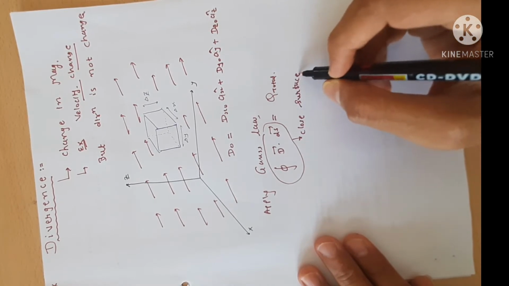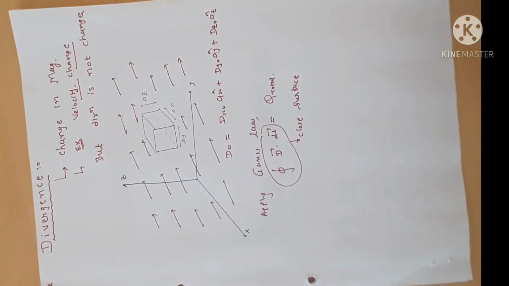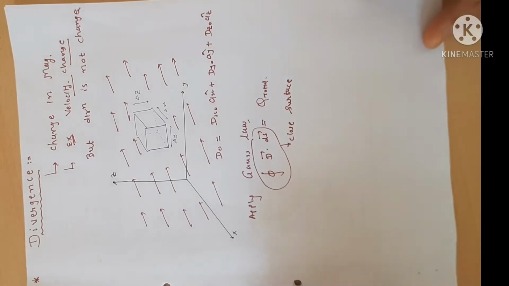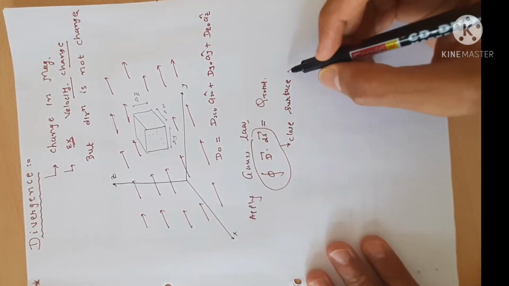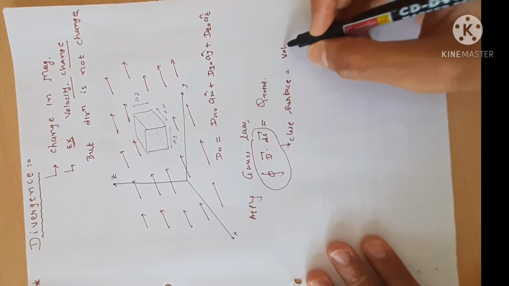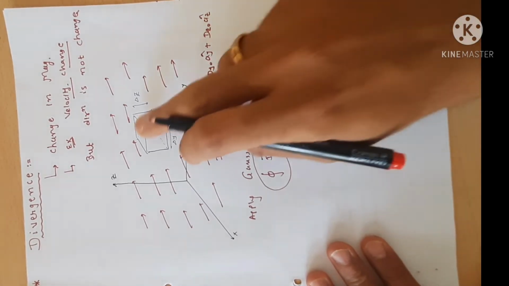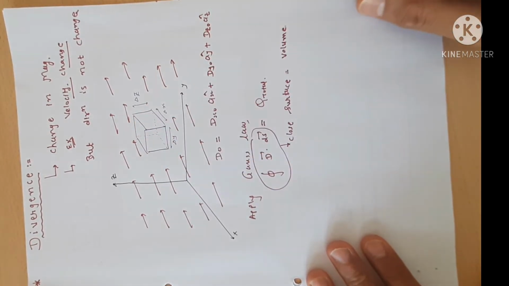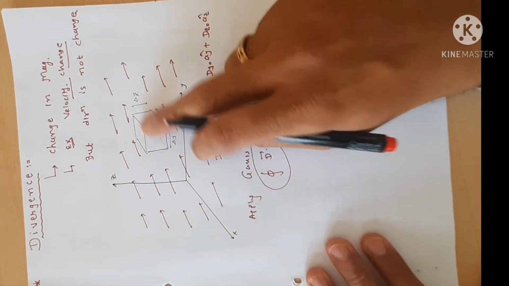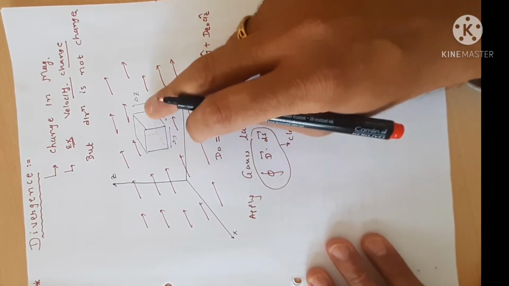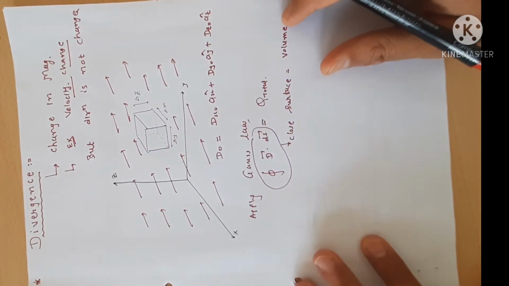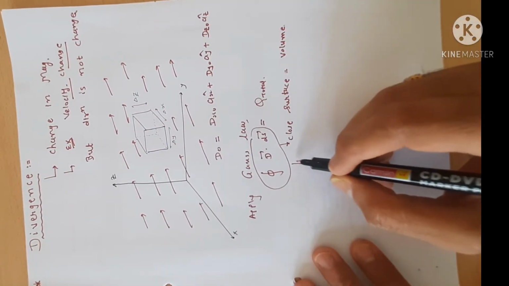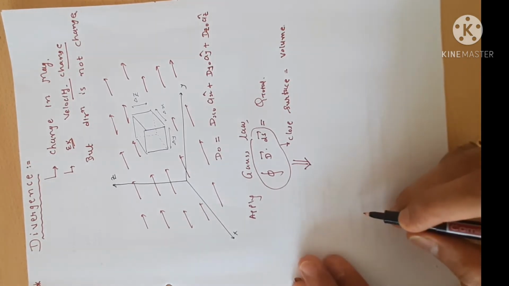A closed surface encloses a volume, so we consider a cube, and the cube has a volume. So this cube is a closed surface, and if we consider the open surfaces, this cube has a total of 6 sides. So we can write this in this way.